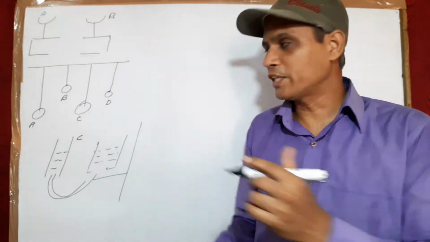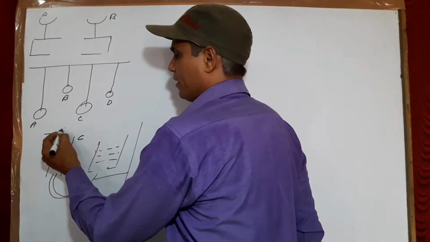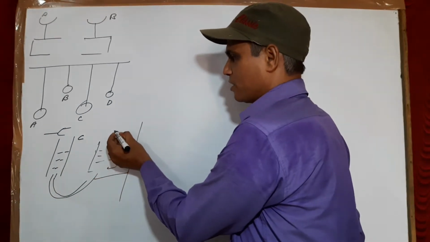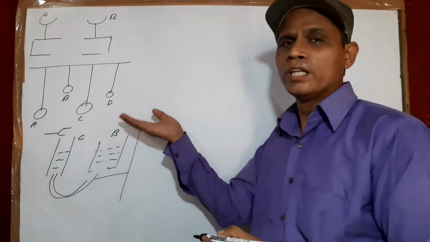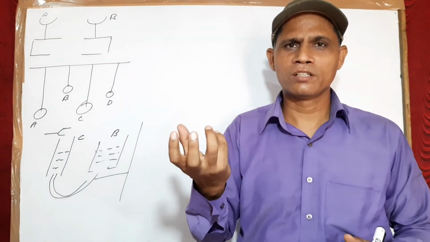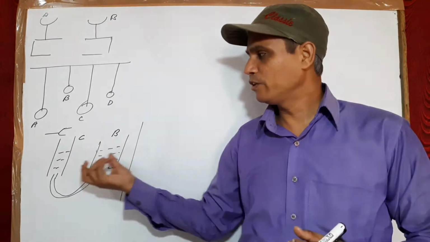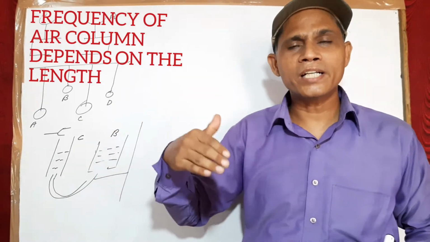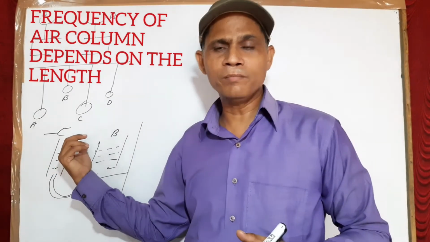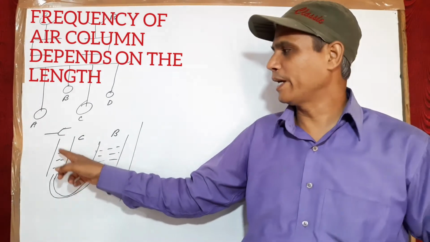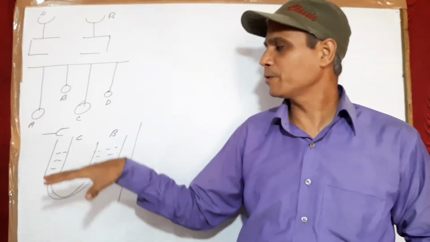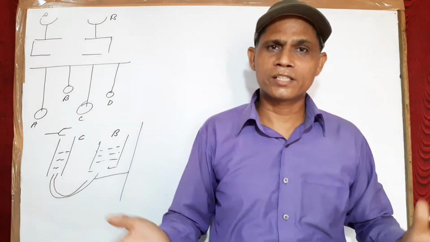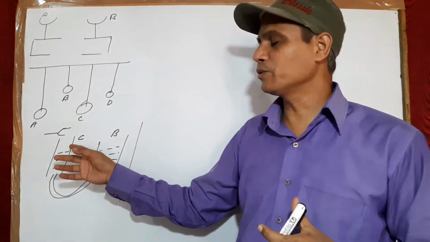So if I take a vibrating tuning fork over here, then you will see that if I move this reservoir, suppose B, up and down, at a certain fixed position, at a certain fixed height, there will be a louder sound generated in tube C. Why? Because at a particular length of the air column, the natural frequency of the air column matches the natural frequency of the tuning fork, hence resonance takes place and we hear a louder sound. So the louder sound is there due to resonance.